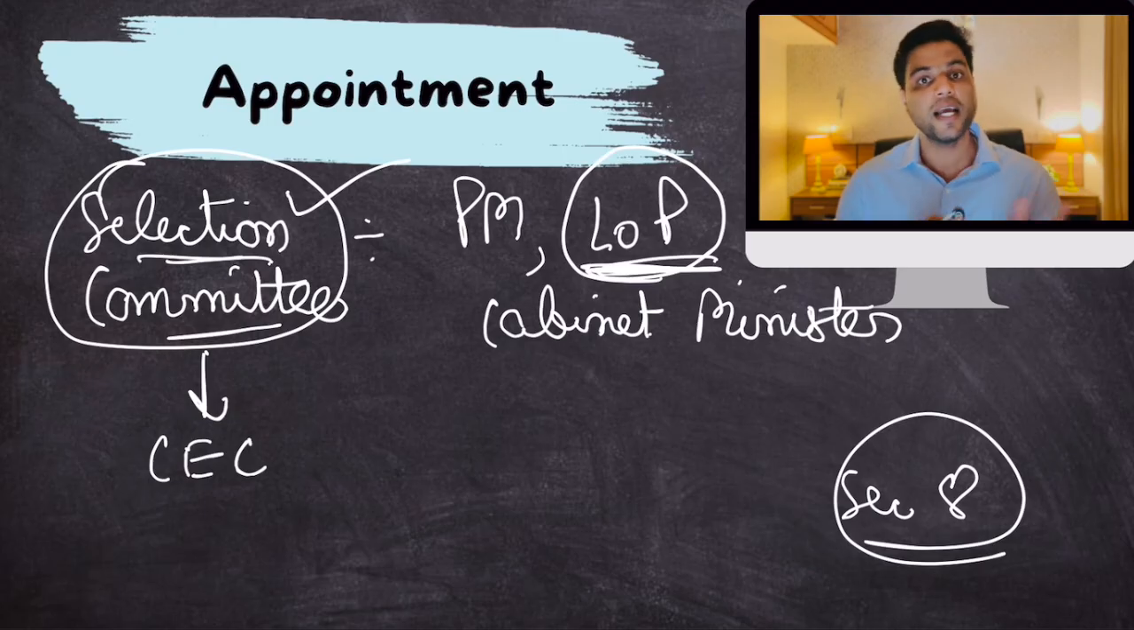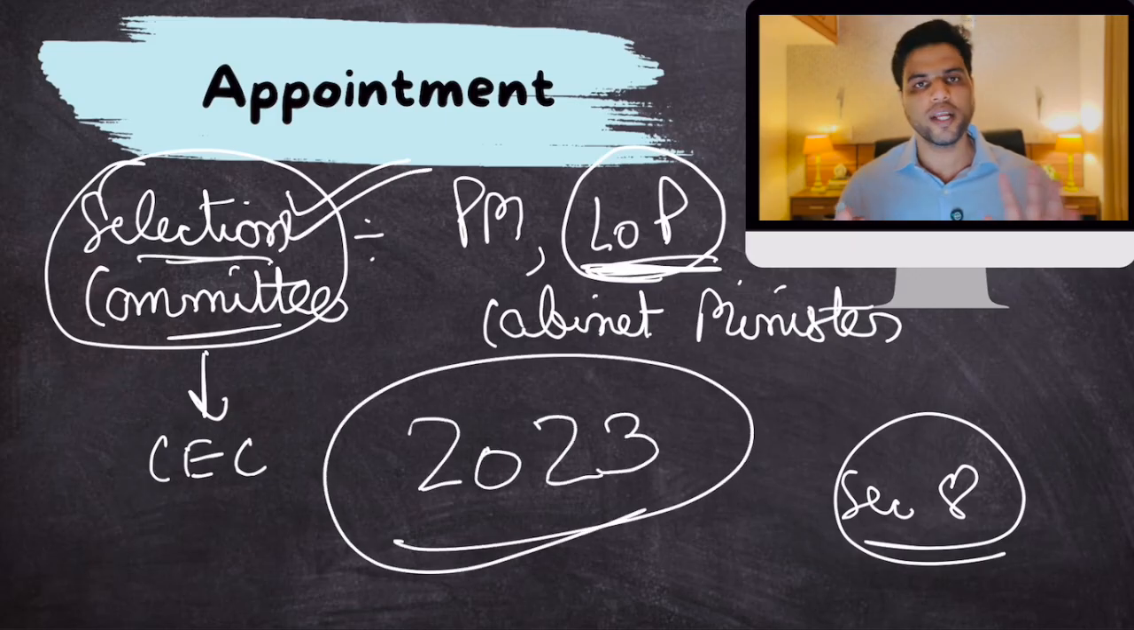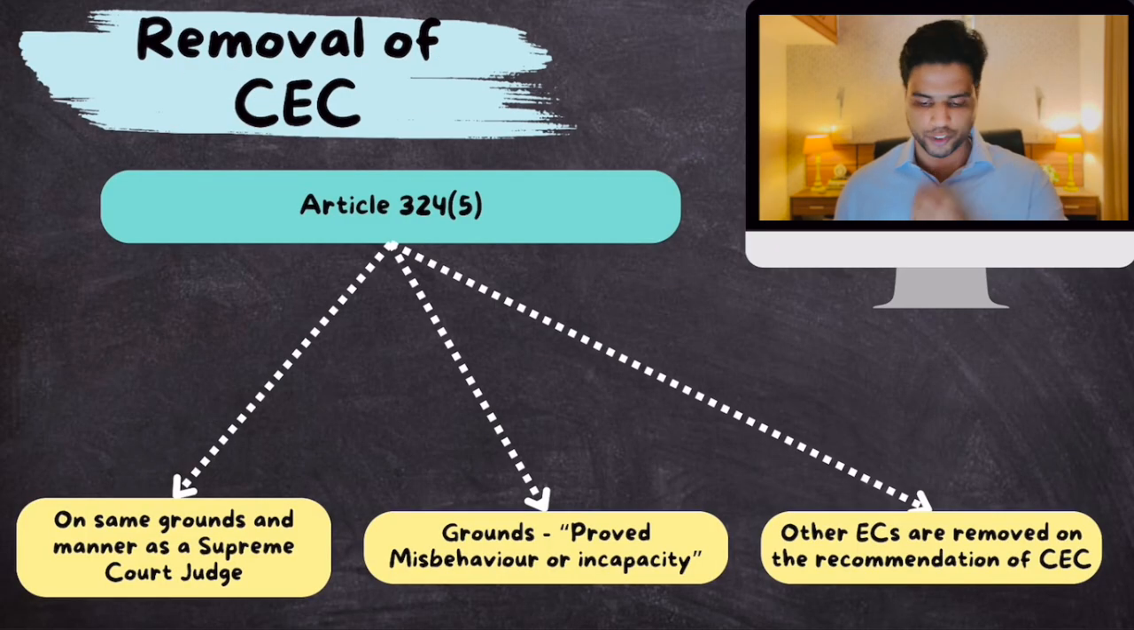So this is the entire appointment process. To remove all the biases, this process was given in 2023. Before this, it was only up to the President. Clear? Now let's talk about removal of the Chief Election Commissioner.